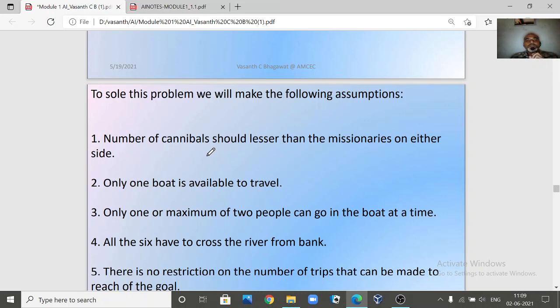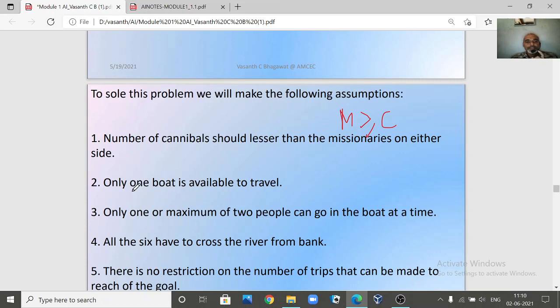Now, to solve this problem, we have some assumptions. Let us look at what they are. The first assumption is that the number of missionaries should always be greater than or equal to the total number of cannibals on either side.